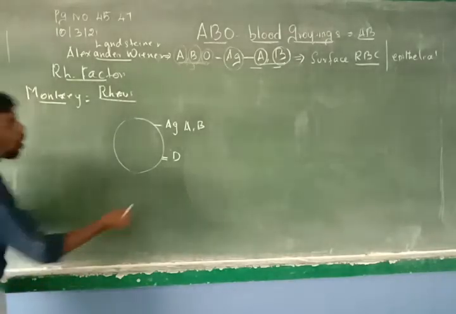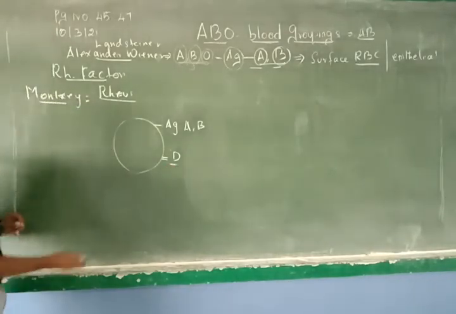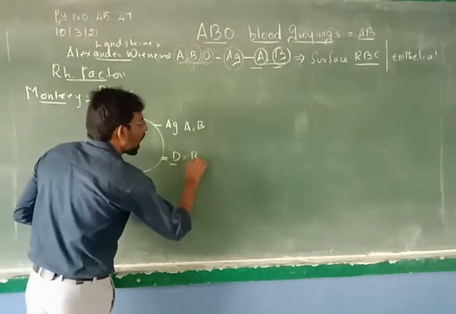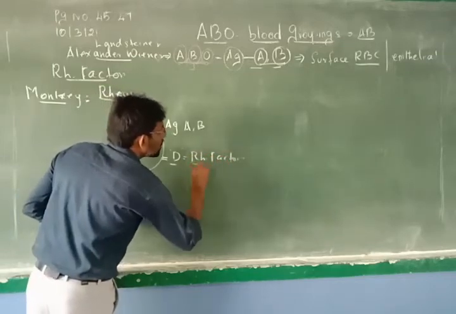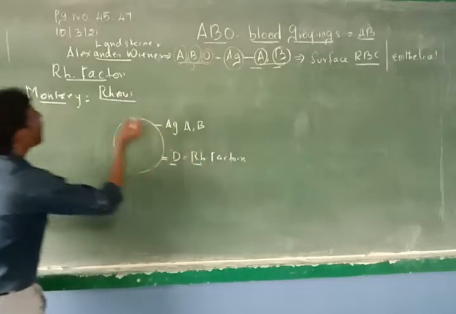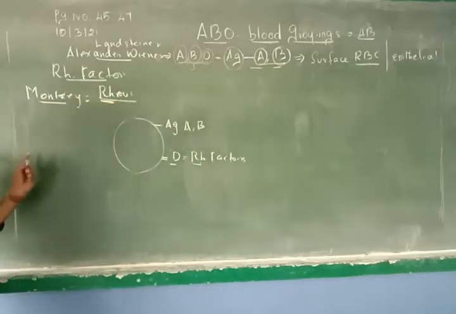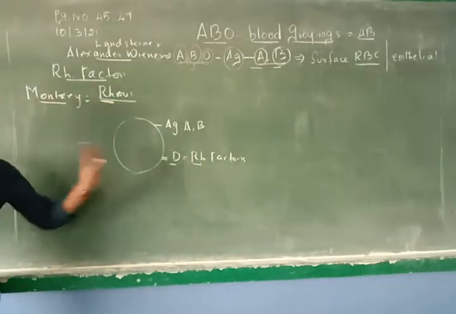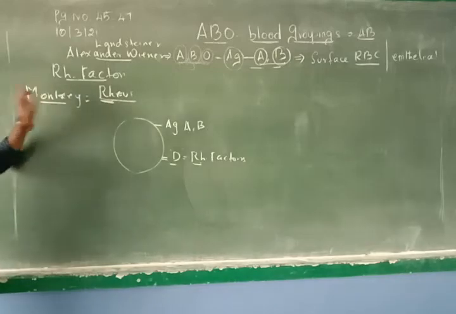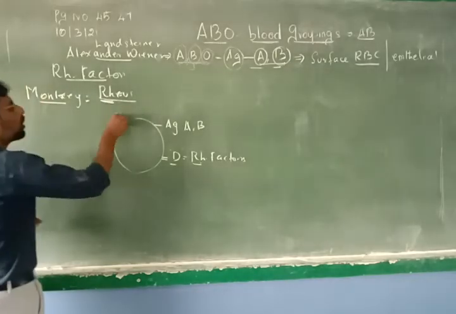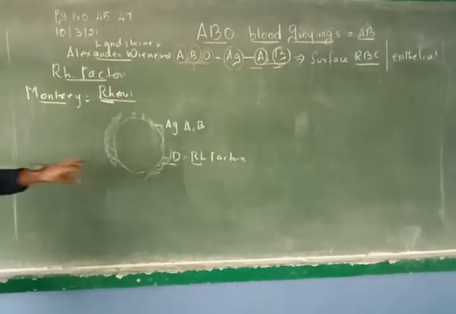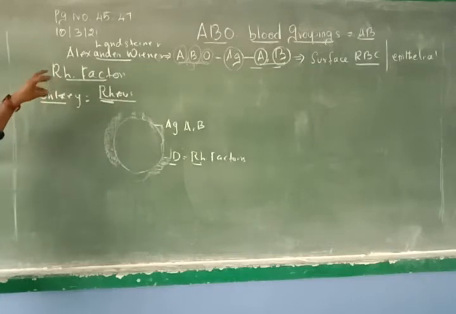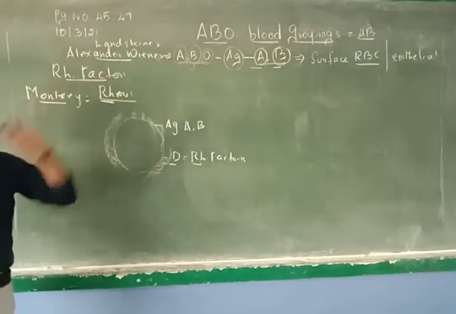That antigen is called D antigen. And this antigen only they have named as RH factors. Why RH factor? Because this RH is present in the rhesus monkey, so it is called RH factors. And the same type of antigen is also present in some of the human RBC cells. The same antigen which is there in the monkey is also present in humans.